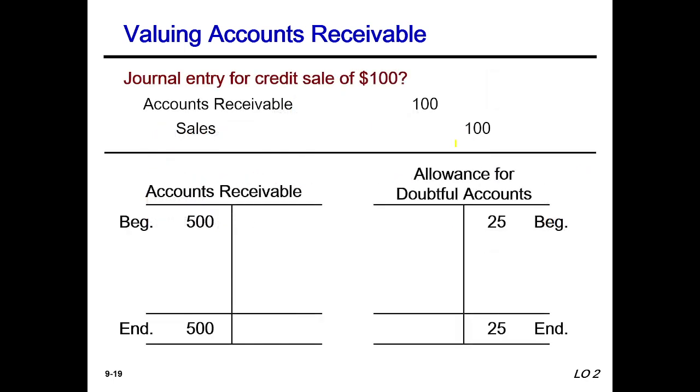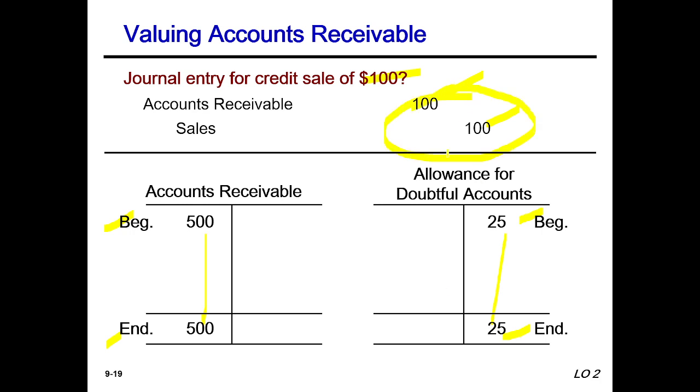Journal entry of credit sales, $100. The journal entry is very easy. For credit sales, we know accounts receivable will be debited and sales will be credited. This is a very general journal. Accounts receivable has a beginning balance of 500 and ending 500, and allowance for doubtful accounts has 25 beginning and 25 ending.